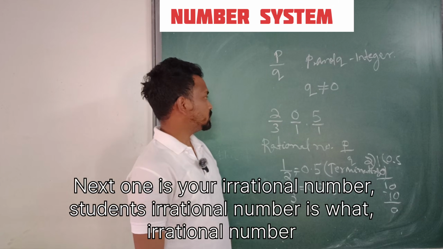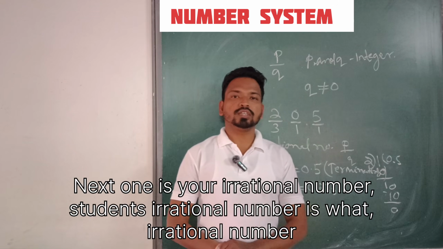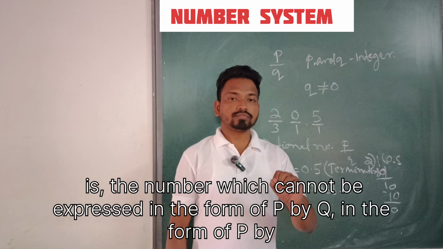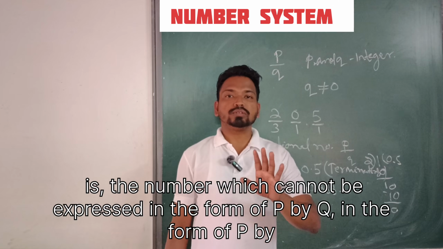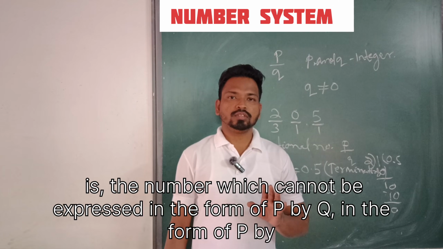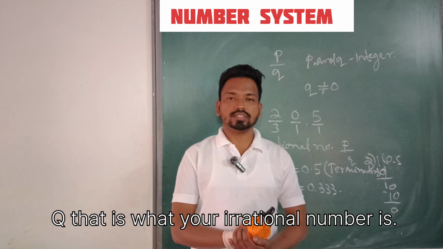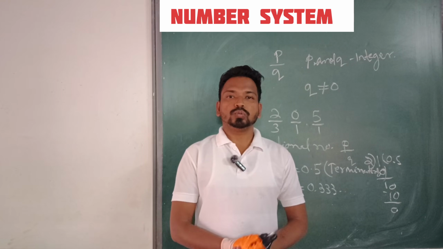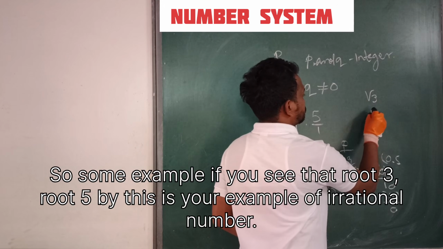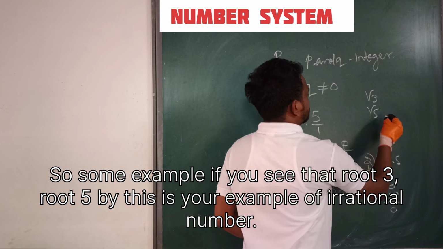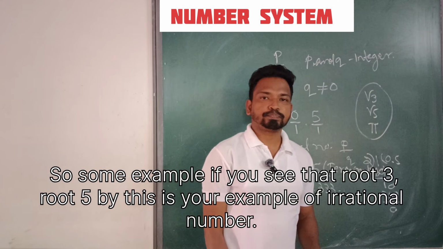Okay, next one is the irrational number. Students, what is an irrational number? An irrational number is a number which cannot be expressed in the form p by q. Some examples are root 3, root 5, and pi.